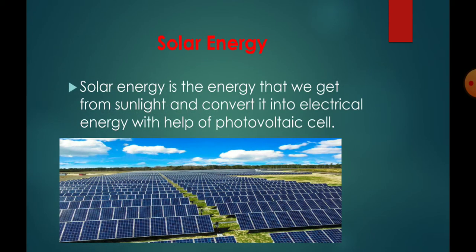Now, solar energy is the energy that we get from sunlight and convert into electrical energy with the help of a photovoltaic cell. Now listen carefully. Solar energy is the energy in which sunlight's heat energy is converted into electrical energy with the help of a photovoltaic cell. Here you can see that these are all solar panels. Okay, and on each solar panel, let me zoom in.